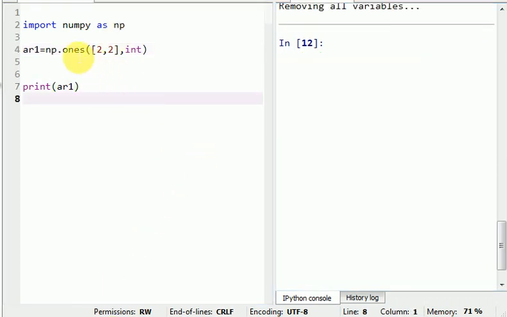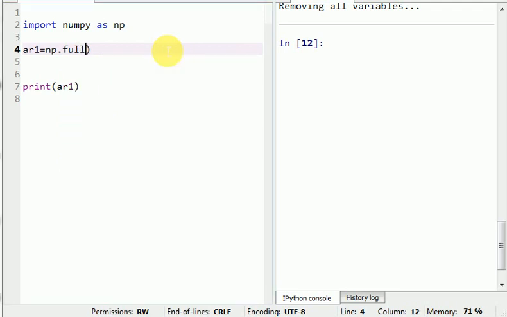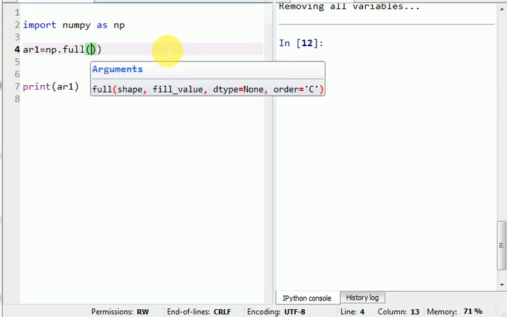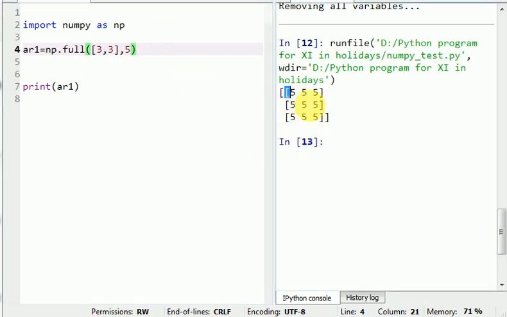Now the next function I am taking here is full, np dot full. If you want to specify any value in your matrix, suppose I am creating here 3 comma 3 and all matrix values are 5. So here we can pass the size comma which value you want to fill in the matrix. So this is my output that comes with 5.